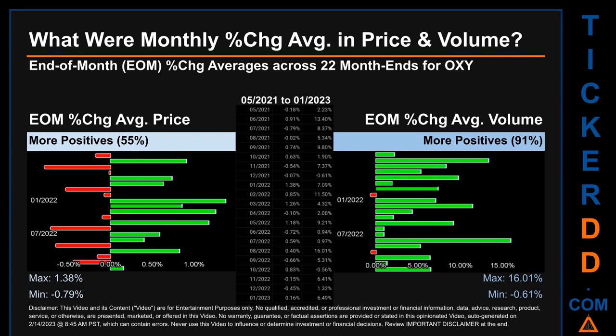That is 91% of month ends saw a positive percentage change in average volume. Price saw an end-of-month max of 1.38% in average percentage change along with a minimum of minus 0.79%. For volume, the maximum and the minimum monthly percentage change were respectively 16.01% and minus 0.61%.